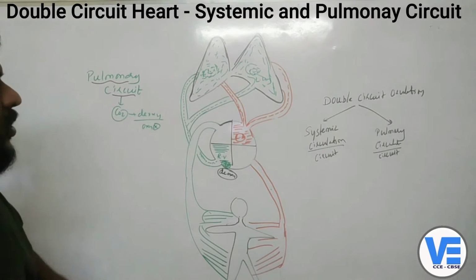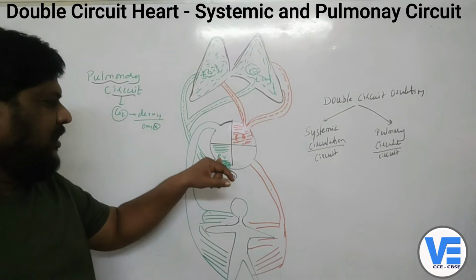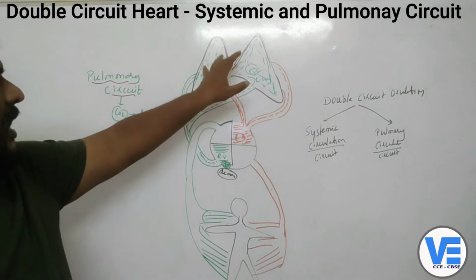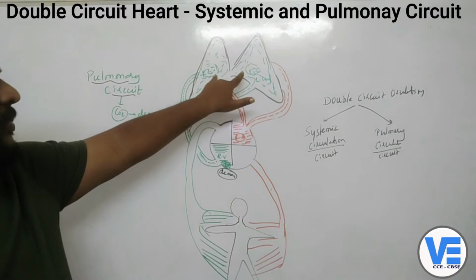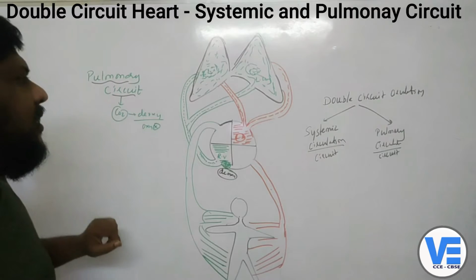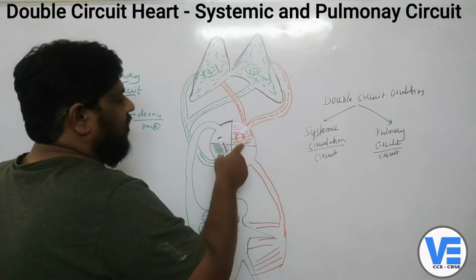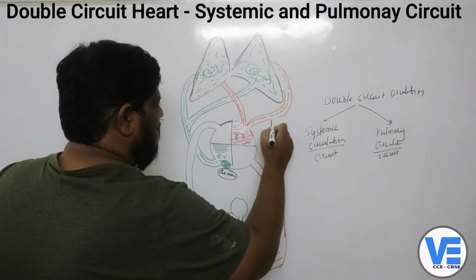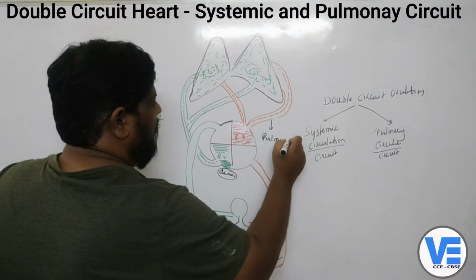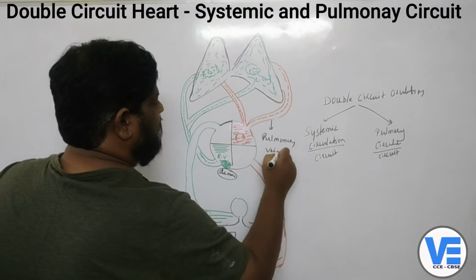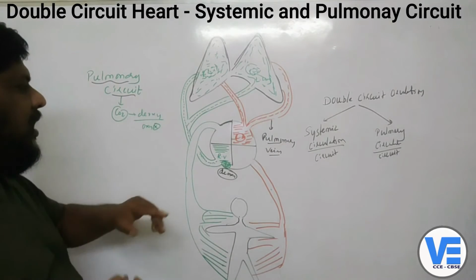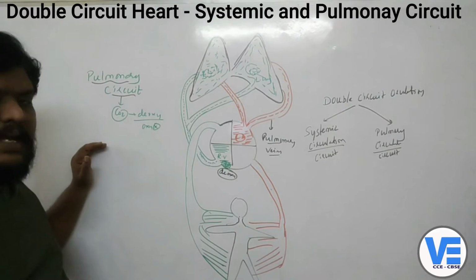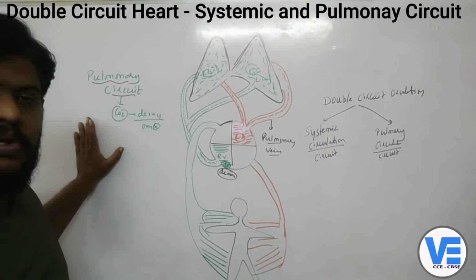In the pulmonary circuit, what happens? The deoxygenated blood from the right ventricle goes to the lungs, and what happens to the blood? It is purified, it is oxygenated, and then it will come to the left auricle through the pulmonary veins. So these are the pulmonary veins. These pulmonary veins will bring the blood back to the left auricle. So that is how this pulmonary circuit ends. So that is what pulmonary circuit is all about.